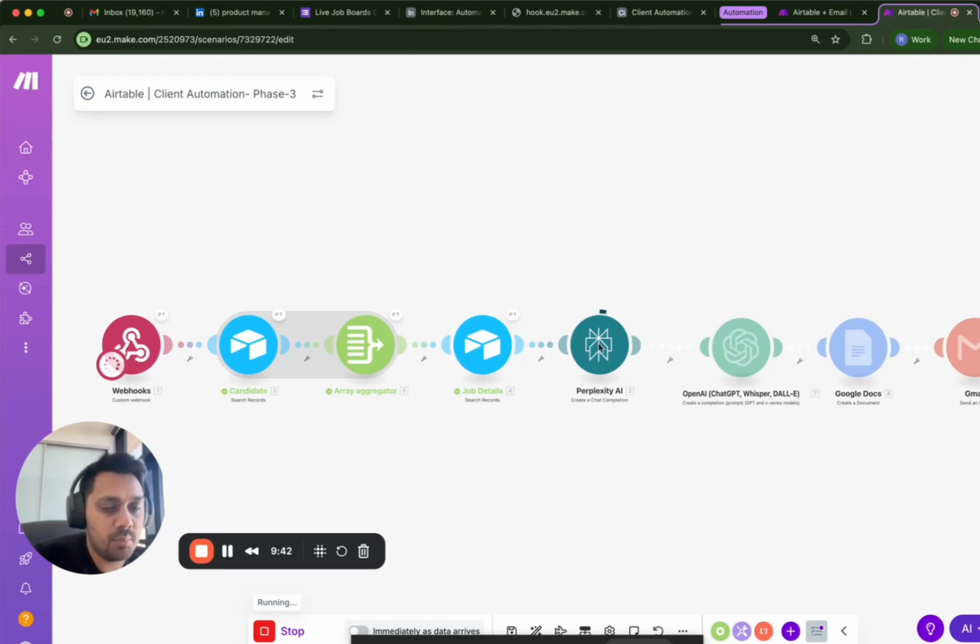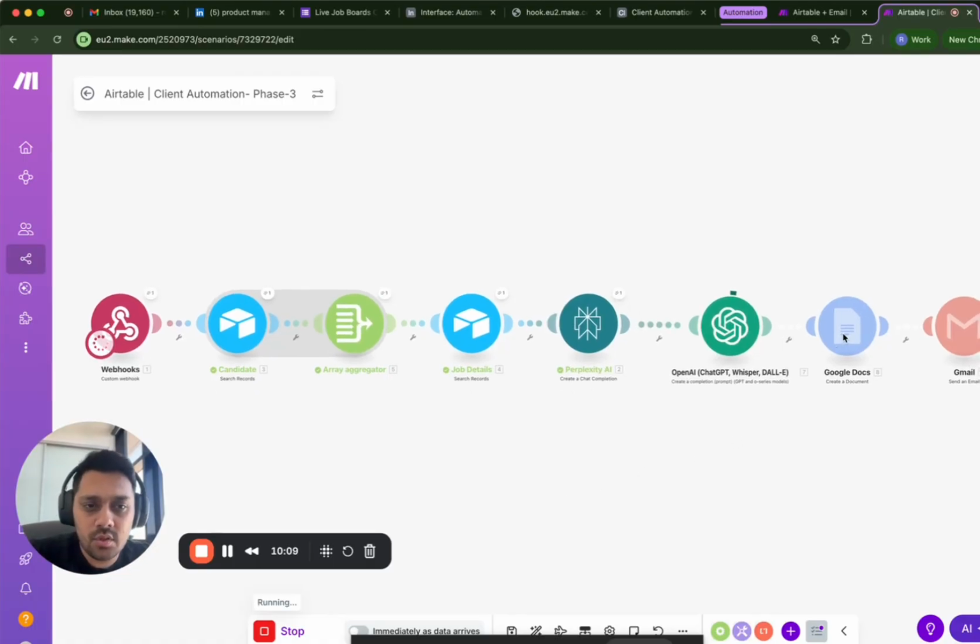Now it's researching the company, finding everything about the company, what they do, what kind of a candidate persona would they want, what skills would they need, what industry sector clients they are searching. And based on that, it'll go ahead and make a 2 to 3 page de-identified portfolio ready to send right away. And it'll also give us 3 bullet points of the candidates so they can read it in a quick, concise moment. How that is done is it'll make a Google Doc and it'll send us the link to that editable portfolio. Now, as we speak, this is almost about to be done. The whole process of generation takes less than, I would say, 30 seconds. There we go. It's done.